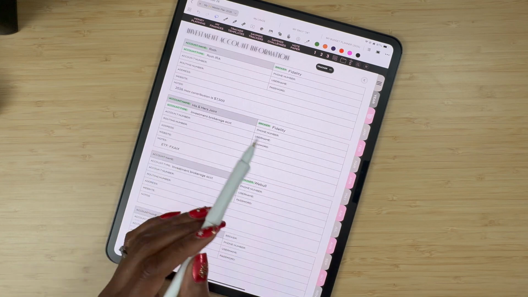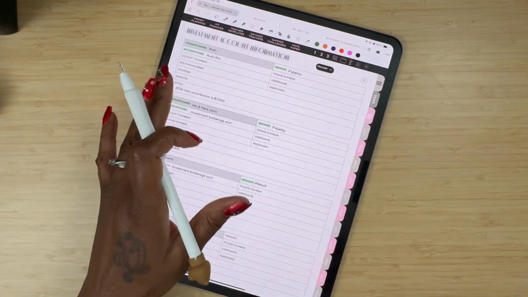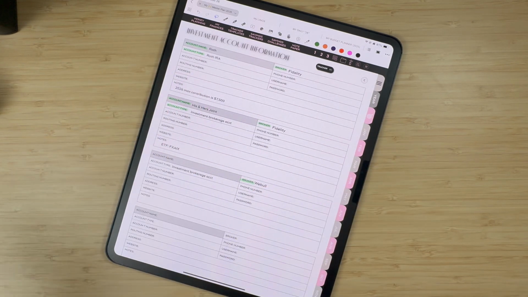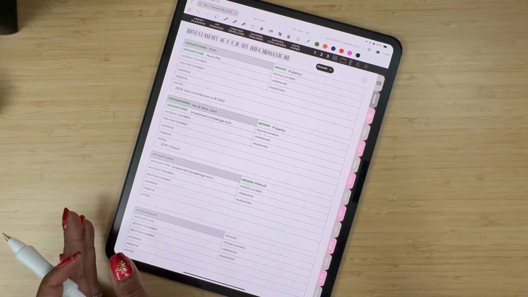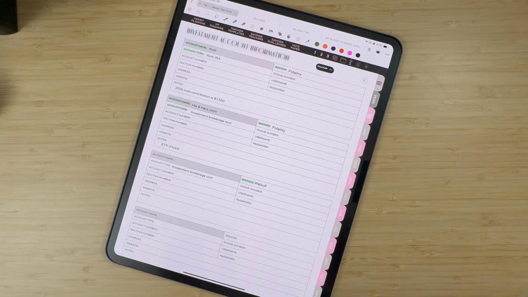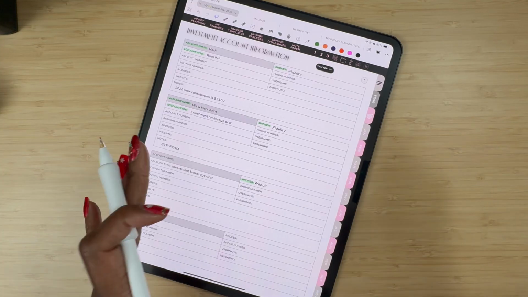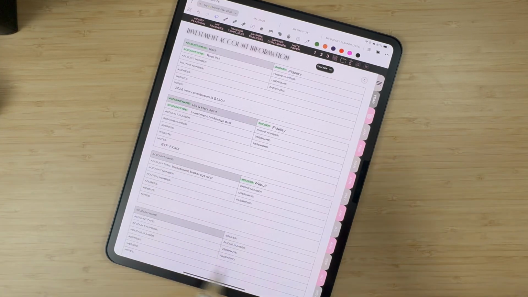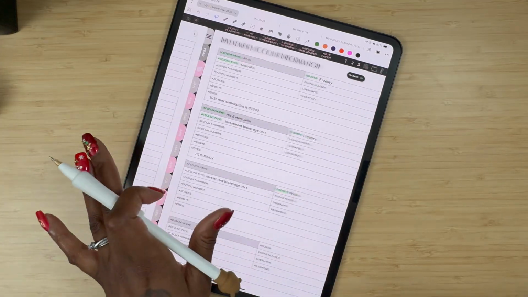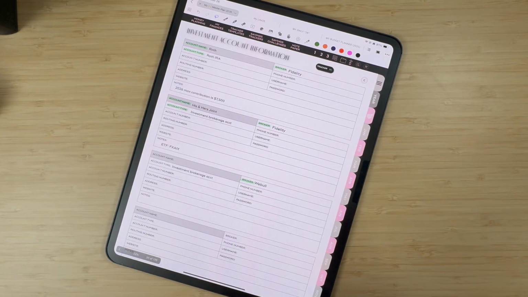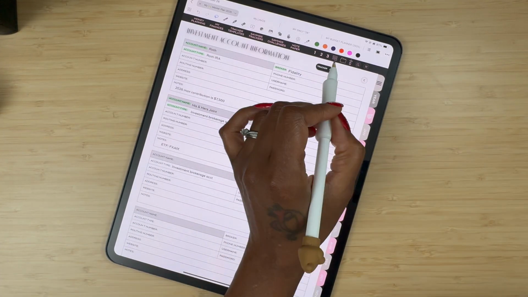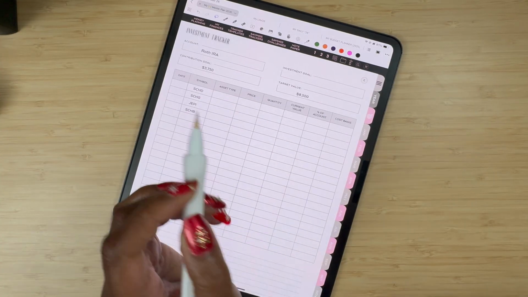And then this is the his and hers, me and my husband. And so this information I have to transfer from my 2025 planner into this one. And that's why I didn't name it just a budget planner. To me it's more of a finance planner, because it has so much more in there to help you organize your finances versus just doing a monthly or paycheck budget. You have pages to help you organize your finances and manage certain accounts. And this button right here is basically going to take me to my investment tracker.